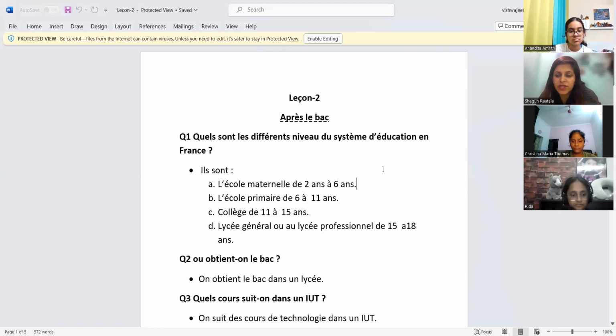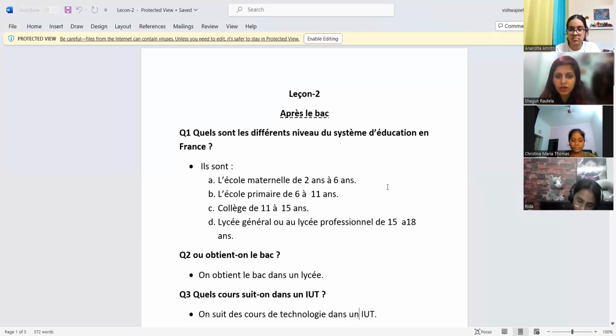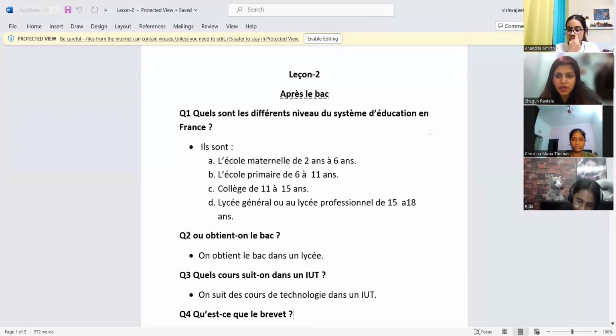Let's continue with lesson 2 then quickly. It's there on the screen. I'm also going to send you that. Whichever things I'm showing you on the screen, I'll send you after the class. So let's do it together. Anandita, I'm going to read the question and the answer. I want you to translate as much as you can. Let's see how much you remember.